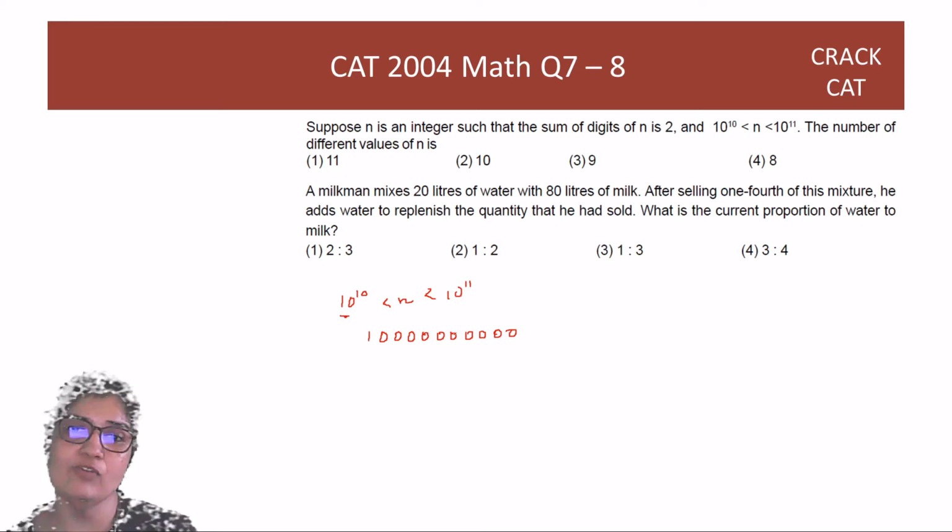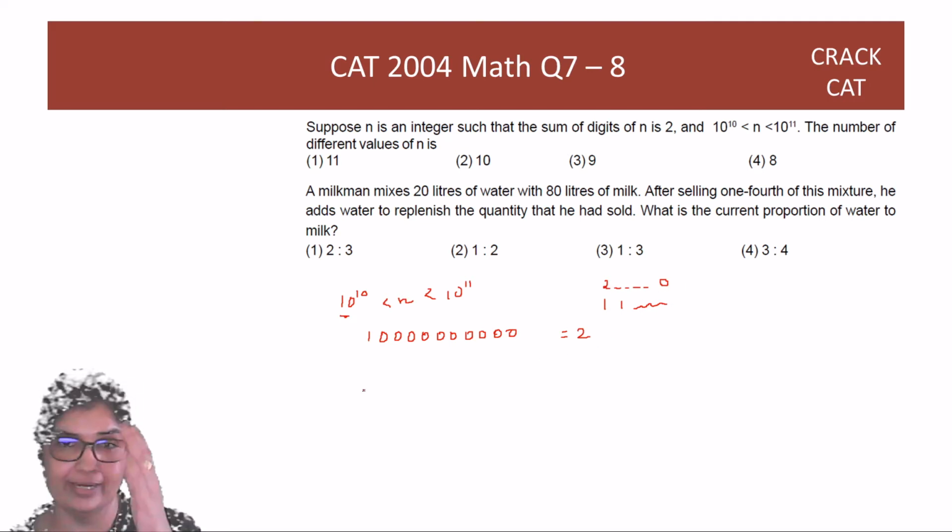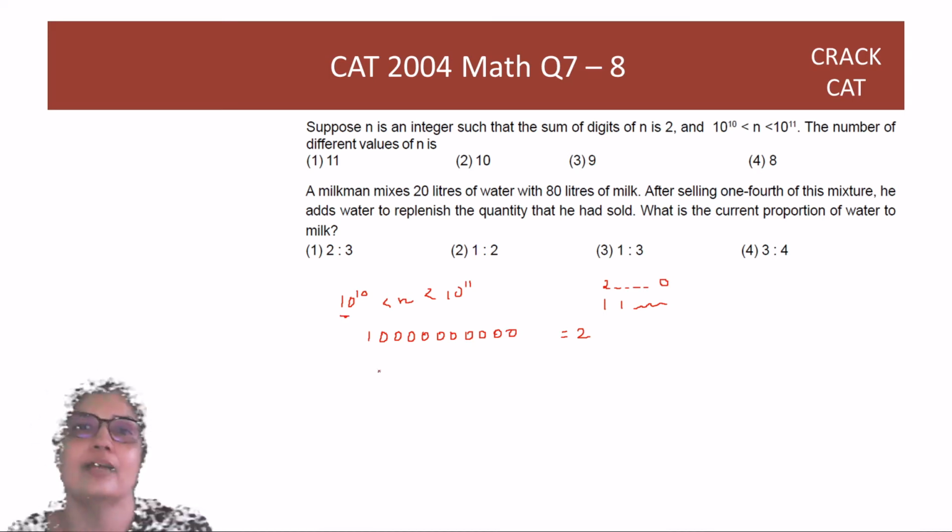Now the sum of all these digits is 2. So how can I get the sum of digits as 2? Either I get 2 with a lot of zeros, or 1, 1 with a lot of zeros. If it is 2 with a lot of zeros, it has to start with 2, it can't start with a 0.